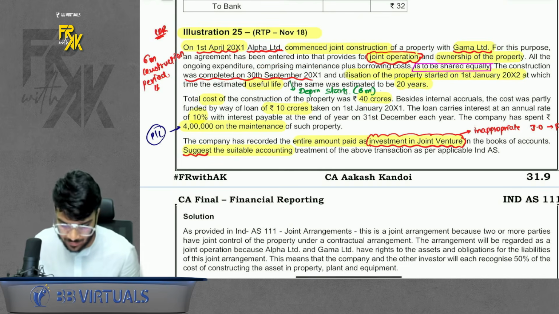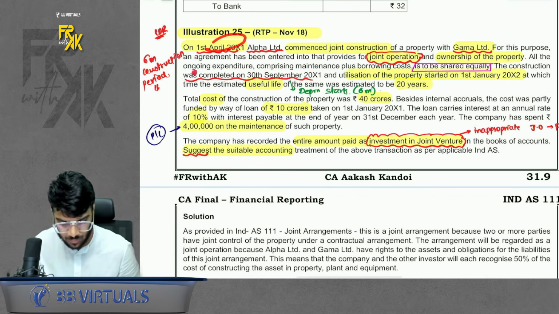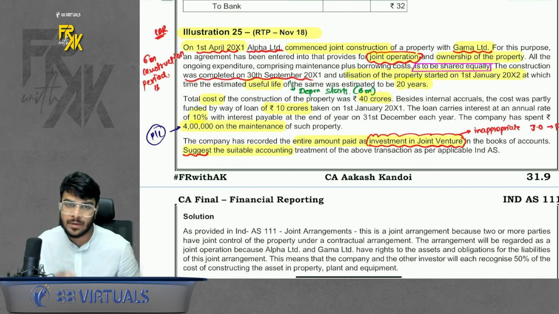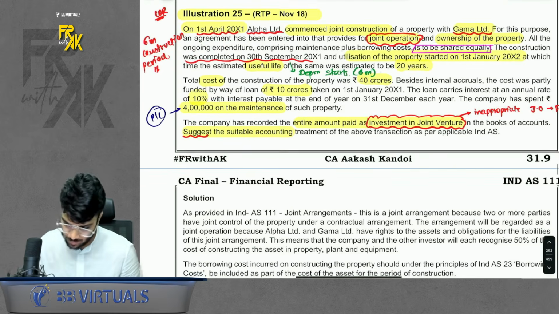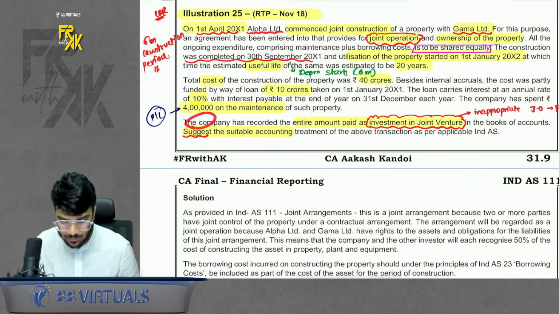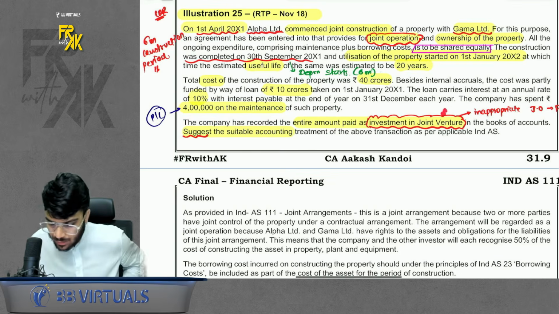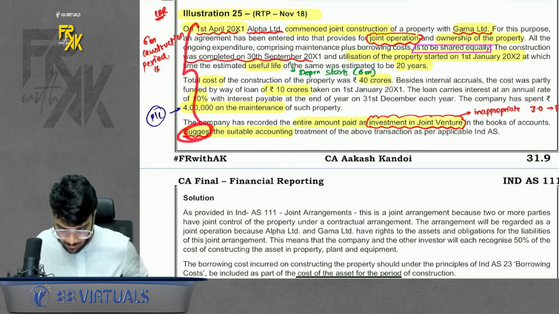So basically, if there is a loan involved, the simple thing to do is you will have to capitalize 6 months interest because 6 months construction went on, and the balance 6 months for the year you will transfer the interest to profit and loss. Simple. Okay. And also there is one more expense, 4 lakhs maintenance. It is an expenditure transferred to profit and loss. The company has recorded the entire amount paid as an investment in joint venture. So accounting followed by company is inappropriate. We have to first suggest and then give the suitable accounting treatment as well.